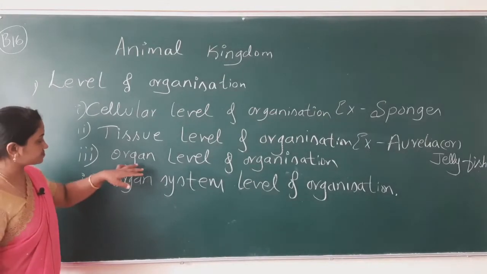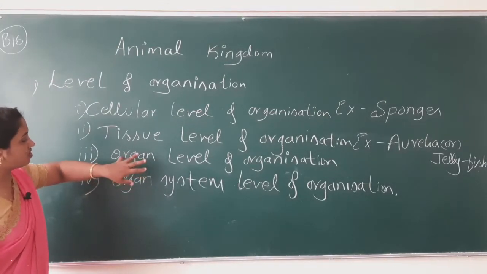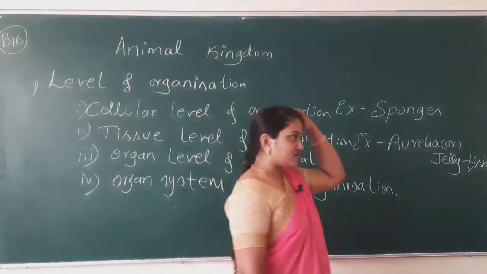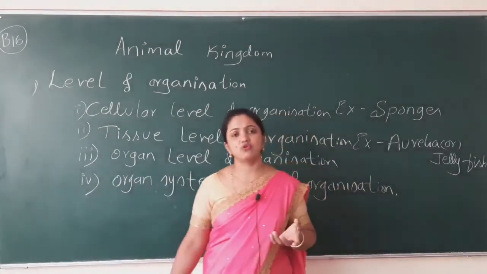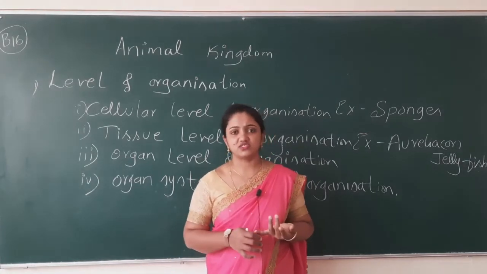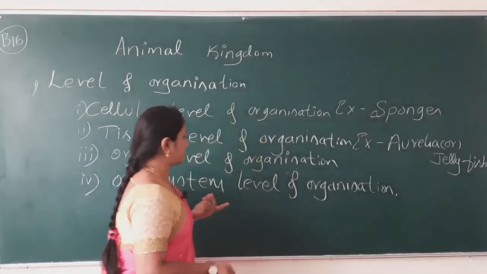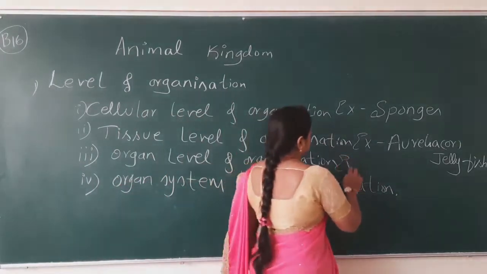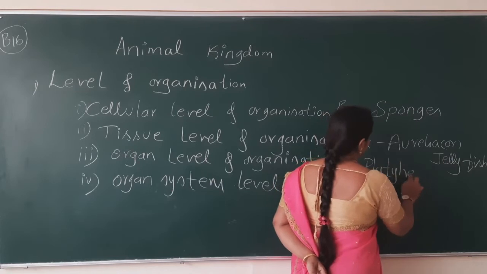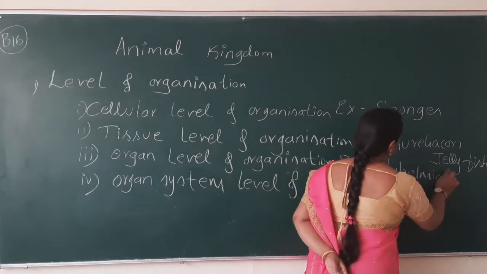The third one is organ level of organization. Just now I told you some of the animals do not have a complete system. They will have the digestive system, for example. Let me write that. Phylum Platyhelminthes.